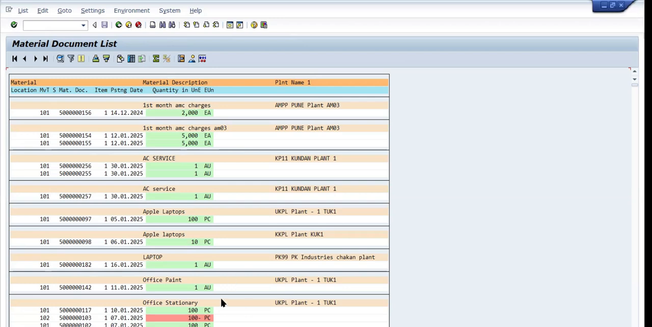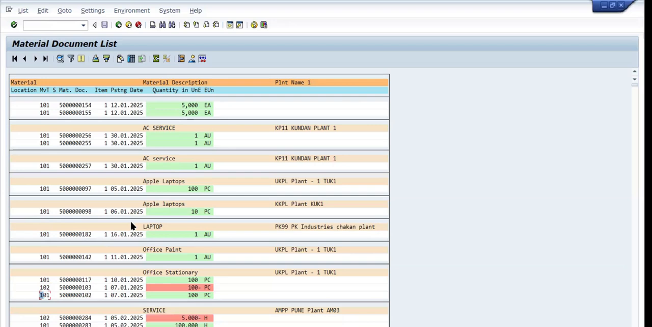This one is based on the movement type: 101, 102, 101. Whenever they create a goods document, a goods movement, at that time 101 will be posted. If they do the reversal, 102 will be posted. Again they created, 101 is posted. So if they order, it will be 101, and if they return, it will be 102. That is the functionality that takes care of these numbers.